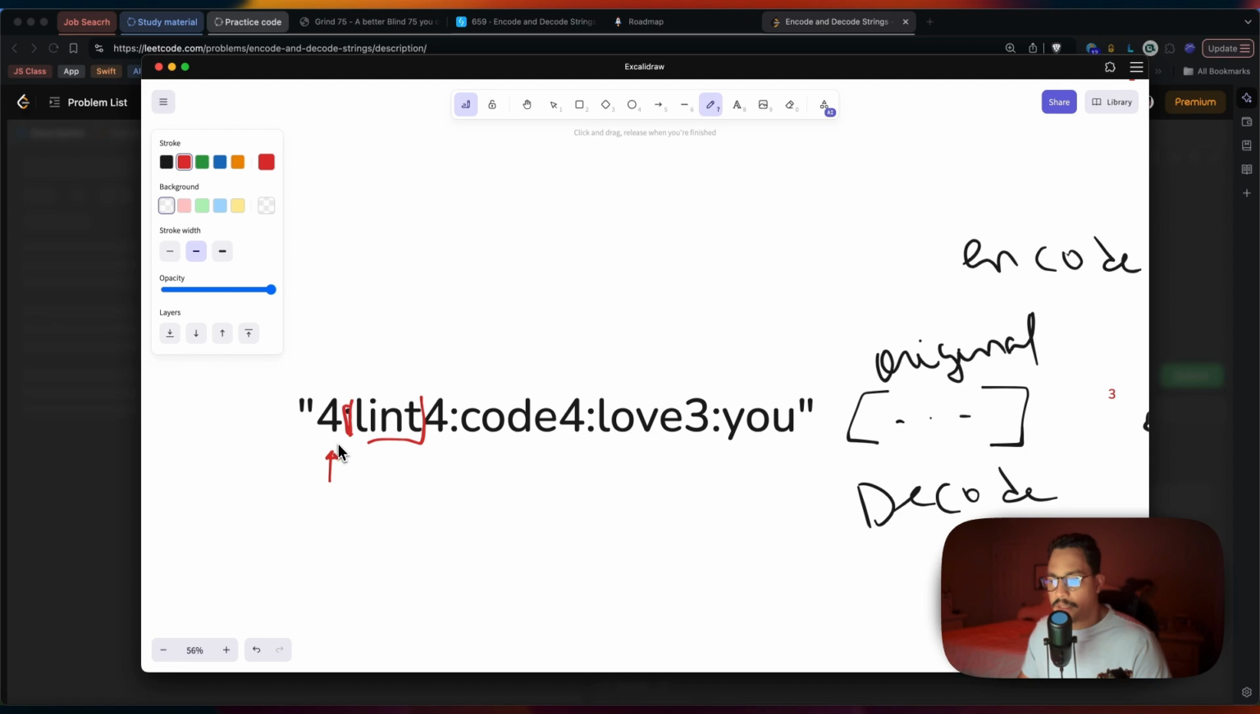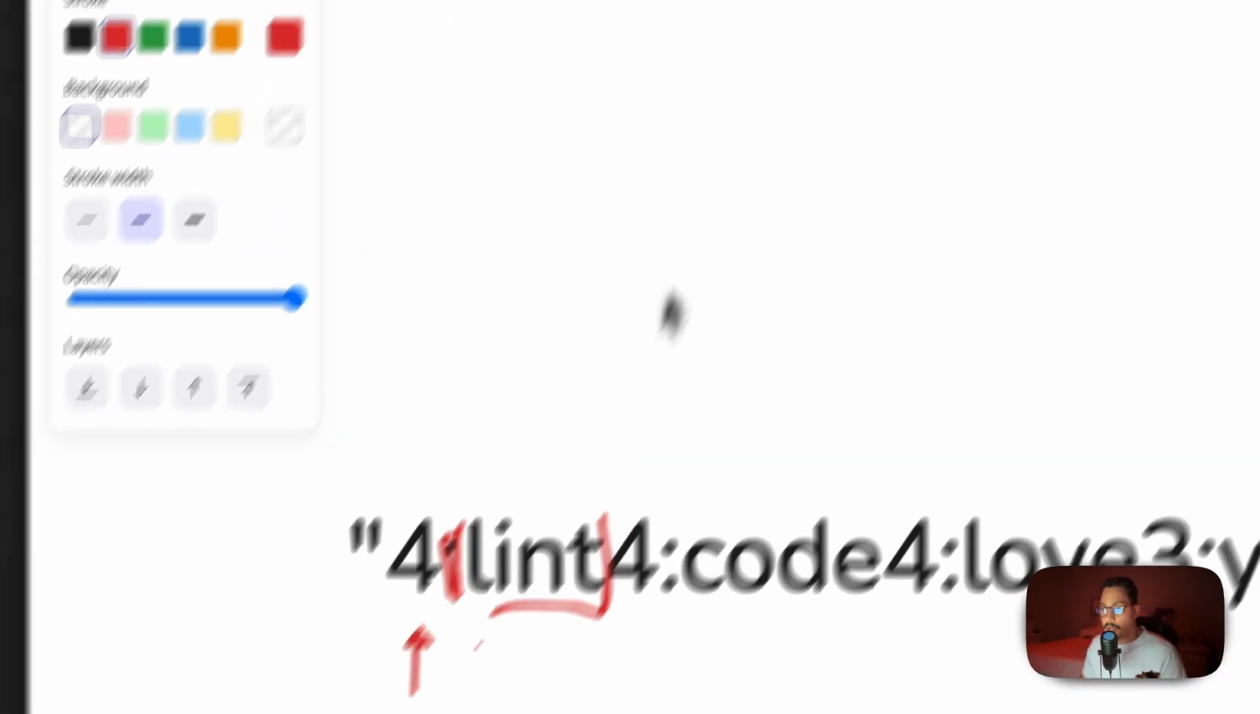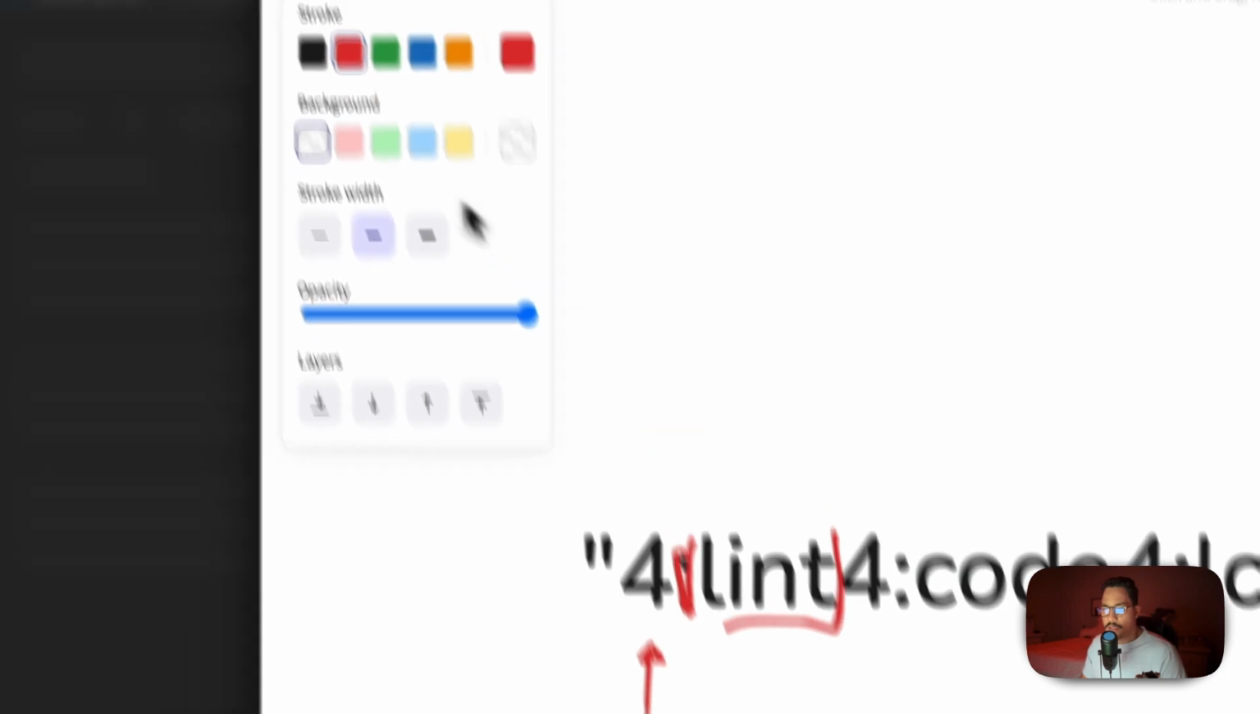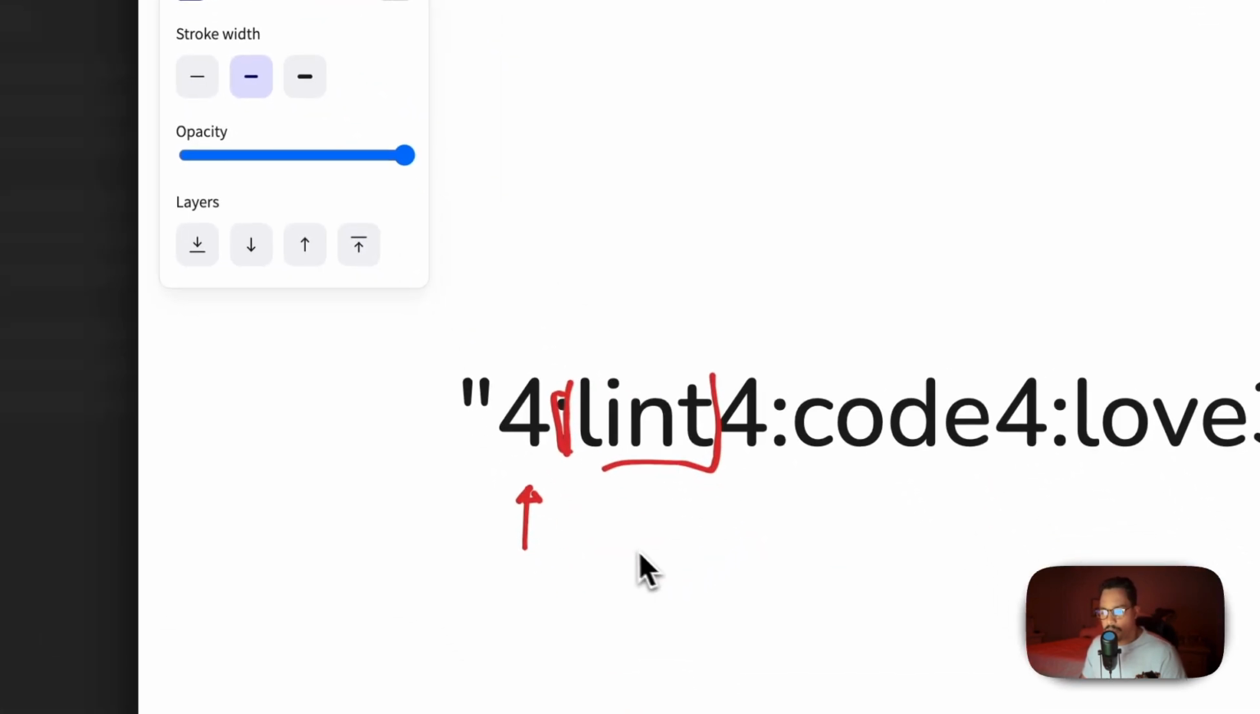We're decoding, we have the length, we go from the length here and get the delimiter, and then get the word. Now, the pointers. So I already created one here. I'm gonna go ahead and create another one. Let's go ahead and use a different color just for the sake of making this more visually appealing.